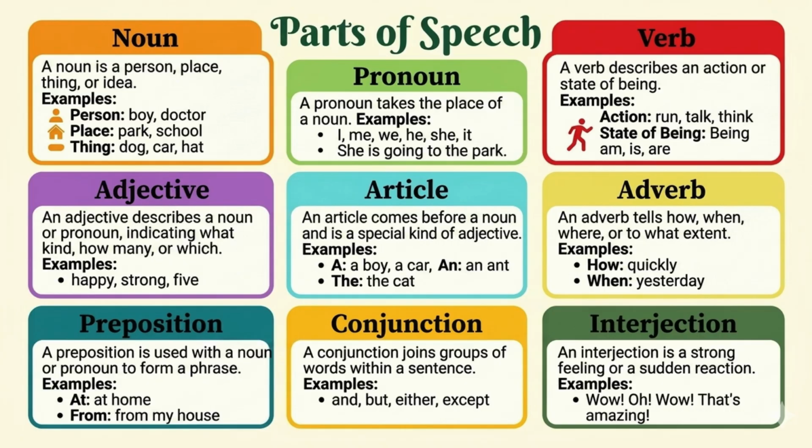3. Verb. Definition: a verb describes an action or state of being. Examples: action: run, talk, think. State of being: am, is, are.